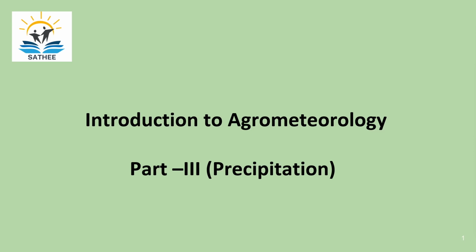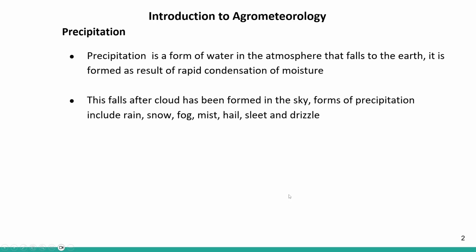This is the third part of this chapter, and in this chapter we are going to study the precipitation phenomena. Precipitation is the form of water in the atmosphere that falls to the earth.